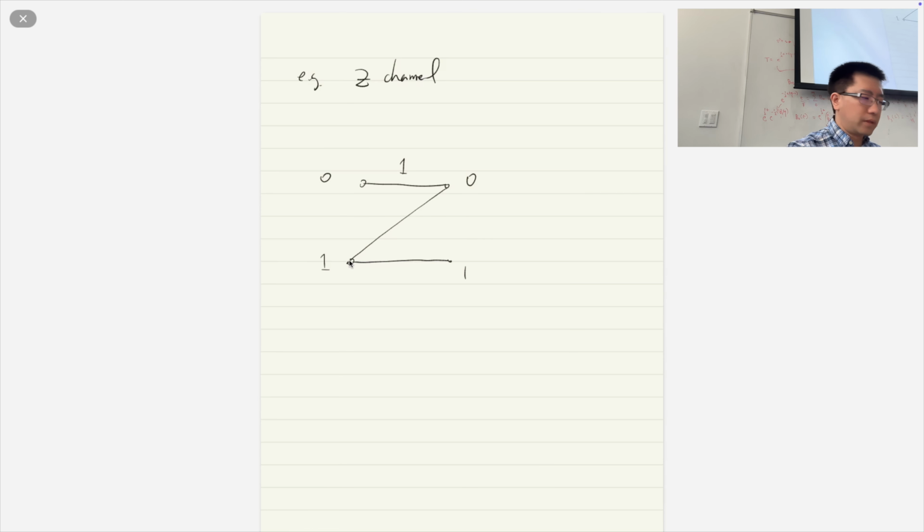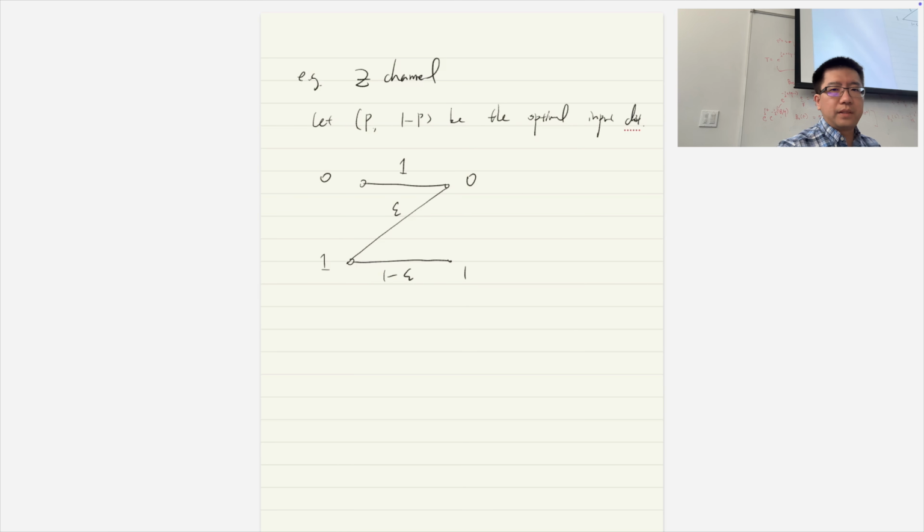When the input is 1, with probability epsilon we make a mistake, and with probability 1 minus epsilon we receive a 1. So this is the Z channel, and here we can assume that P and 1 minus P are the optimal input distribution.